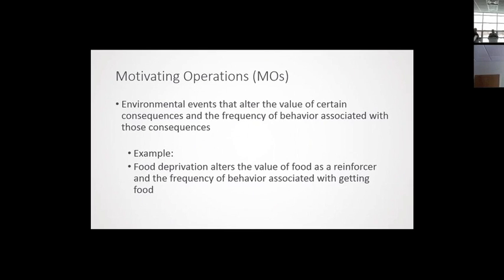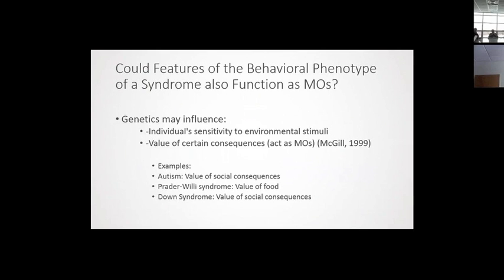So we can start to think about a behavioral phenotype as potentially functioning as a motivating operation. If we think about an individual's genetics, they may influence their sensitivity to certain environmental stimuli. They may alter the value of certain consequences and act as a motivating operation. So pain or sleep deprivation or illness, all these biological things could function as motivating operations, perhaps some of the characteristics of someone's genotype could also function as a motivating operation.